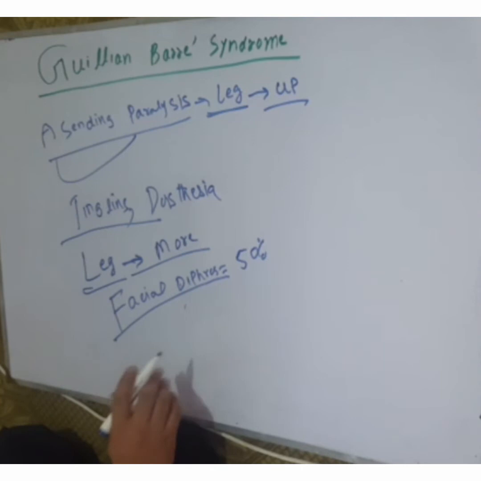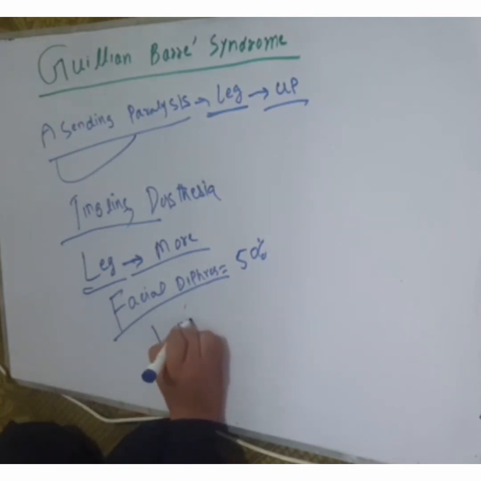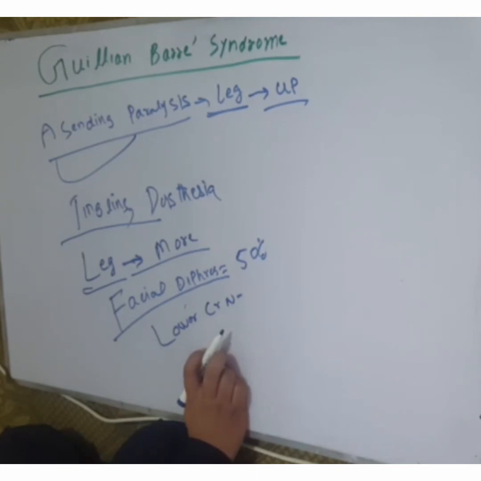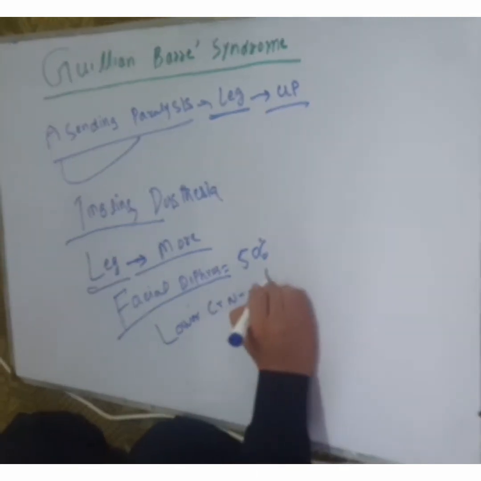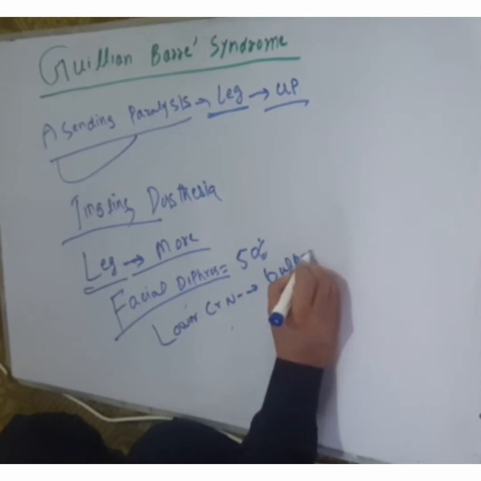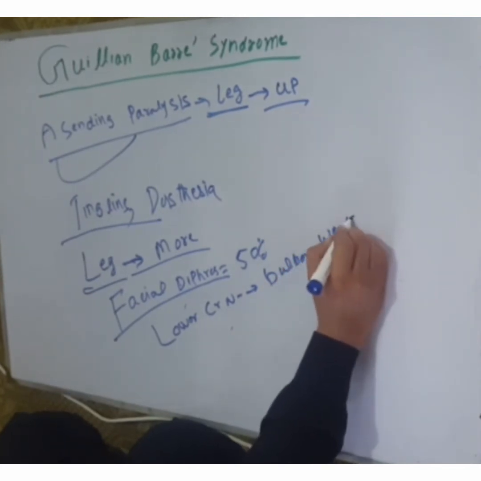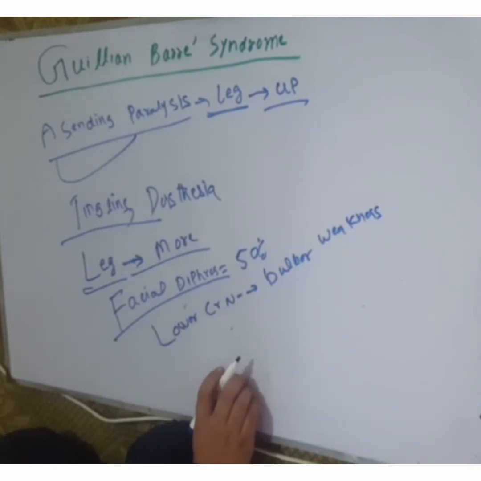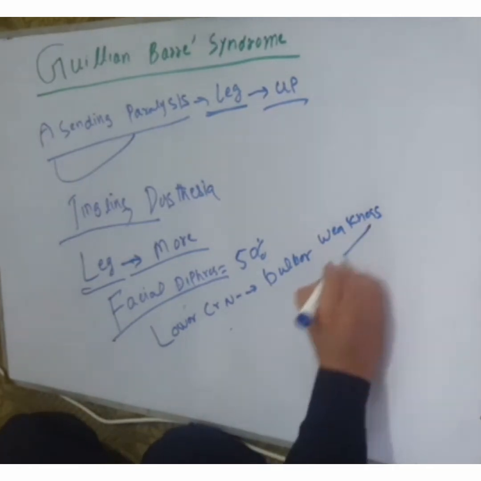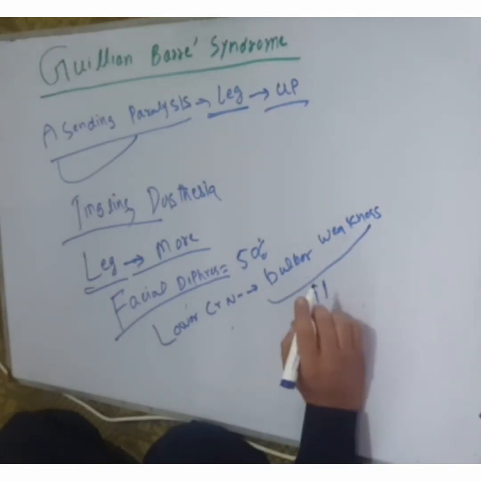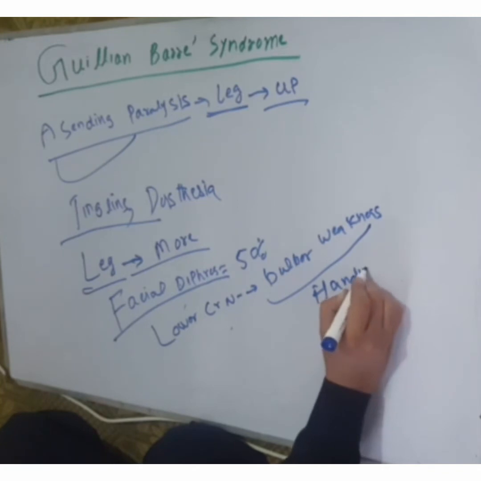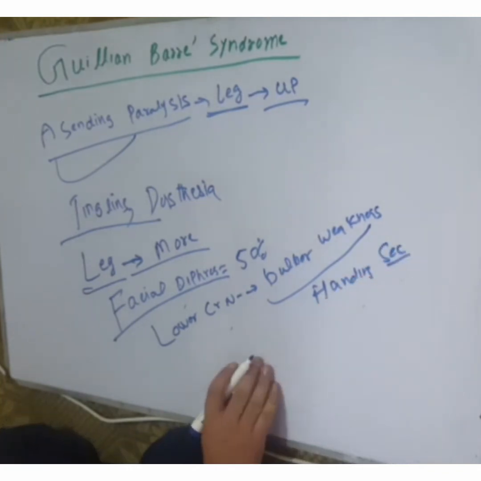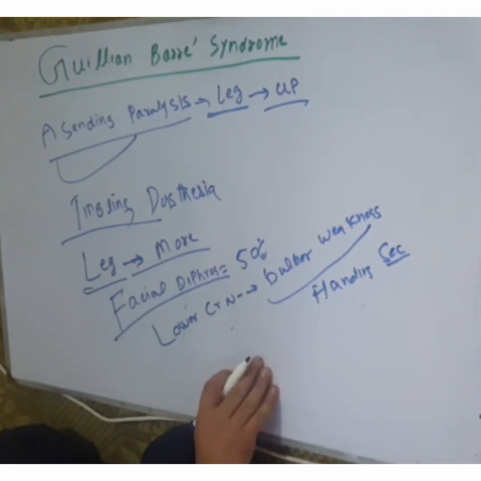The lower cranial nerves may be involved and they cause bulbar weakness. When there is bulbar weakness, there is difficulty in handling secretions.